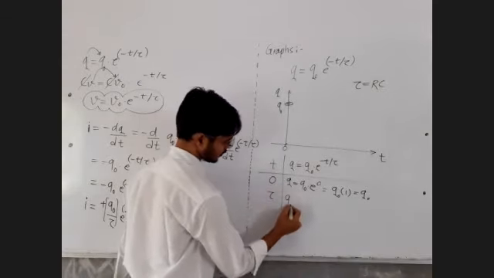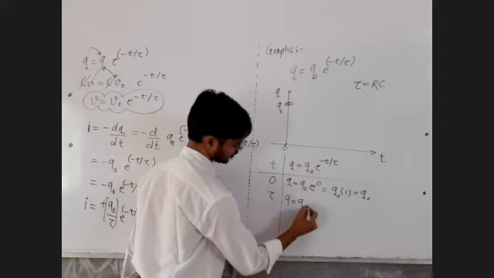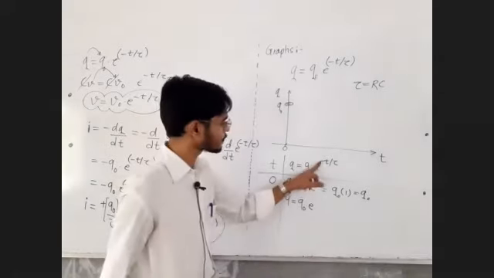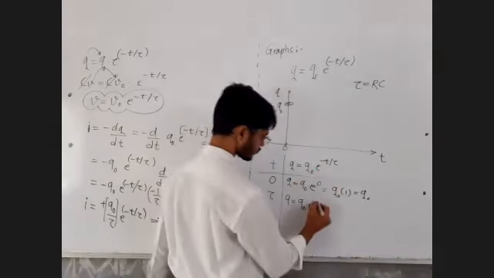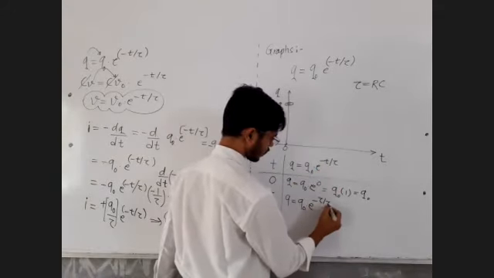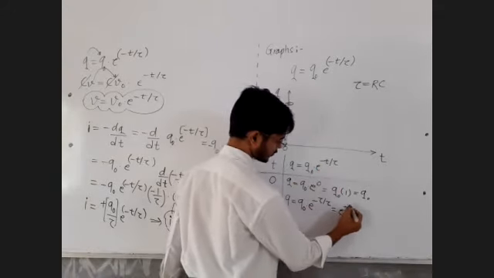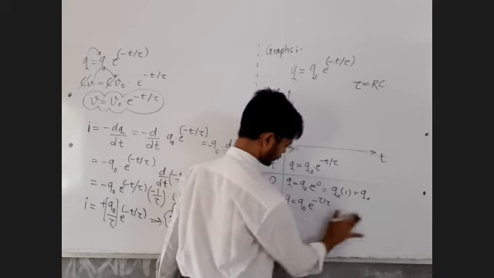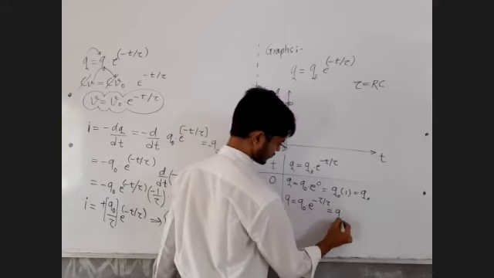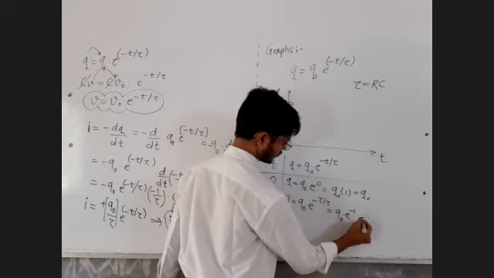That will give me Q equal to Q0 into e raised to minus tau upon tau, which becomes e raised to minus 1. My mistake. So Q naught as it is into e raised to minus 1.